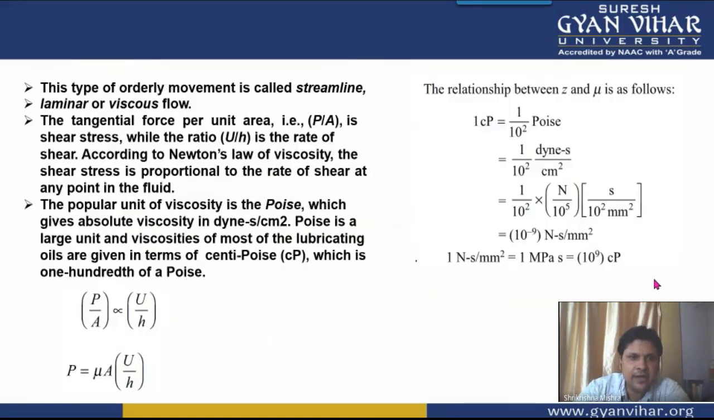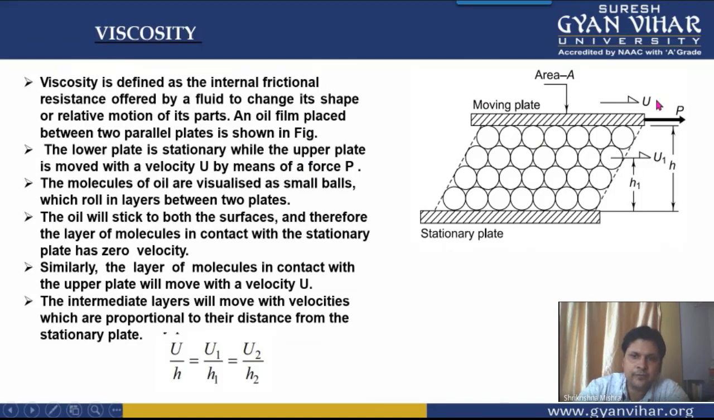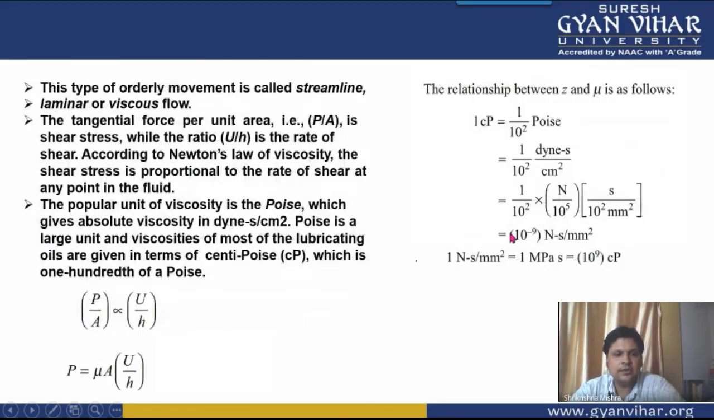With that, we got an equation known as Newton's law of viscosity, which says that P is equal to mu A U by h. U is the velocity with which the upper layer is moving, mu is the viscosity, and P is the force applied on the moving plate. The distance between the two plates was a small h, and the relation we got is Newton's law of viscosity.